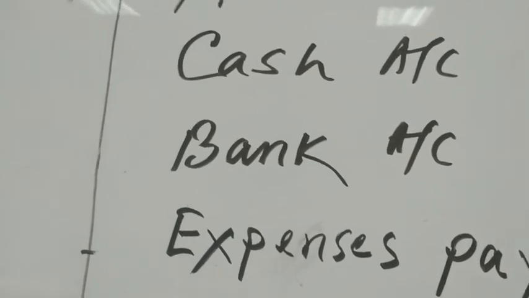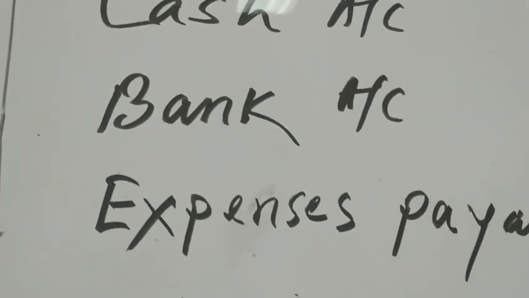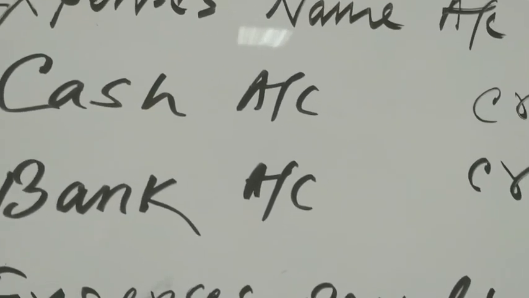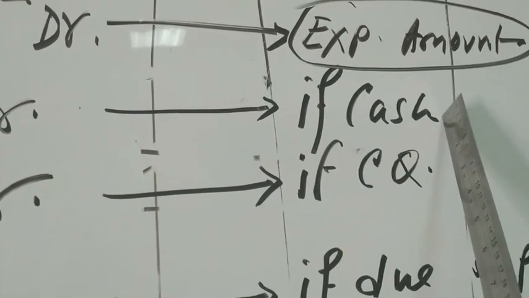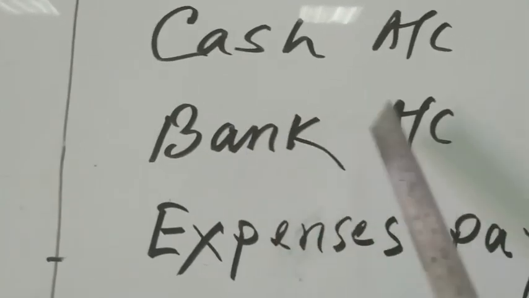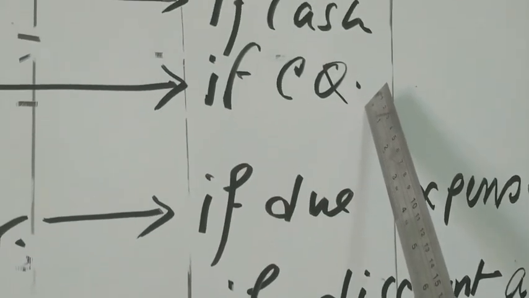Now, how are you paying the expense? Cash account credit if you pay by cash. Bank account credit if you pay the expense by check.